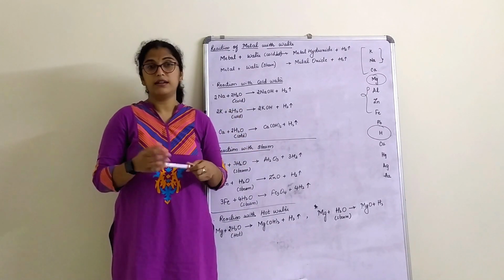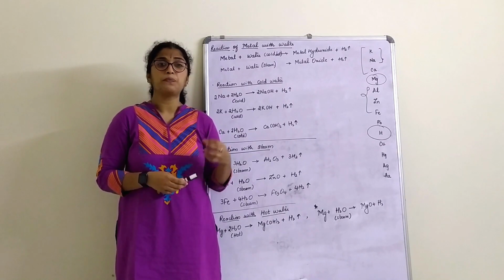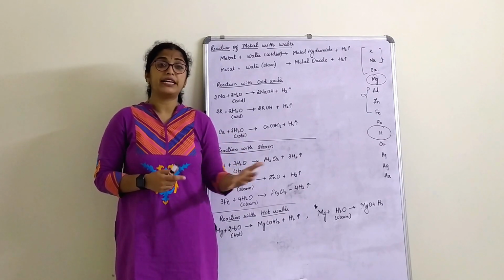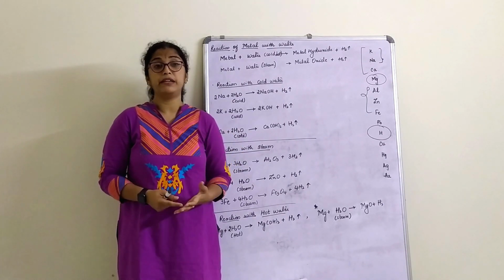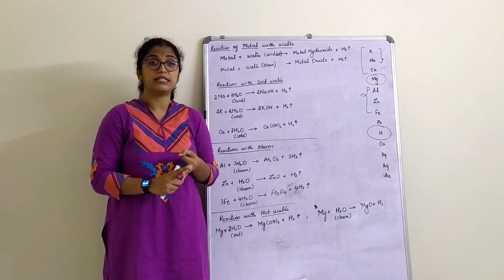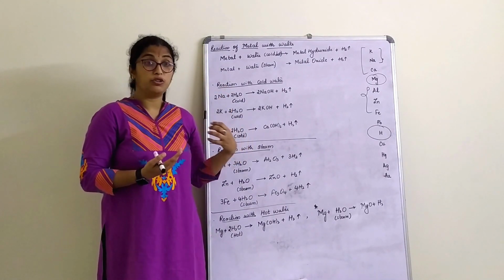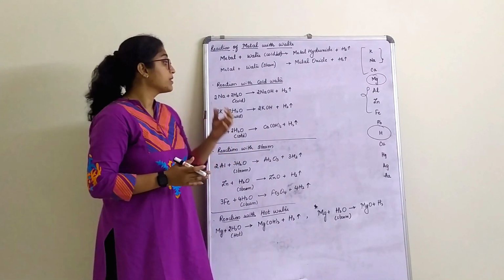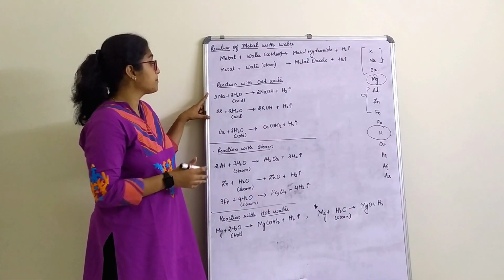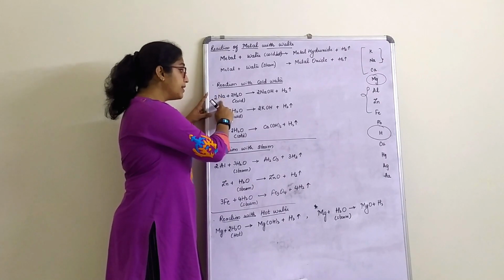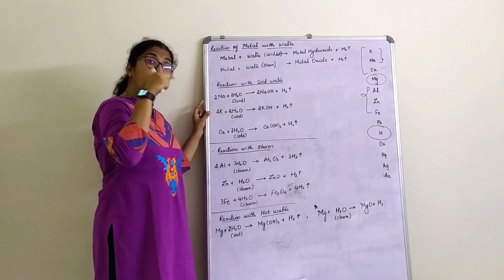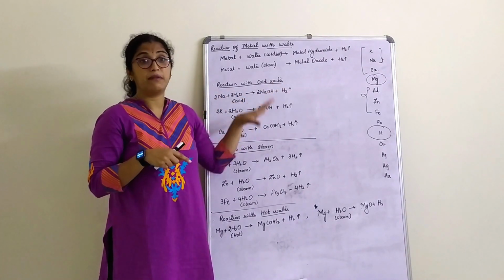Now suppose in an exam a question appears: give the reaction where a metal reacts with water. They have not mentioned whether it is hot, cold or steam. So it's in your hand, you can choose any equation and write it, but make sure you mention it. For example, write sodium reacting with cold water will give you sodium hydroxide.